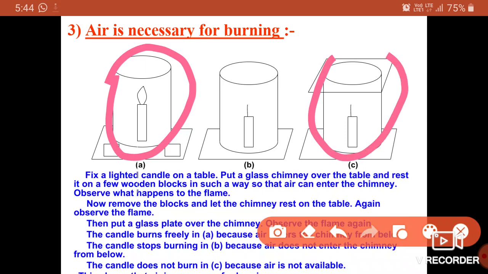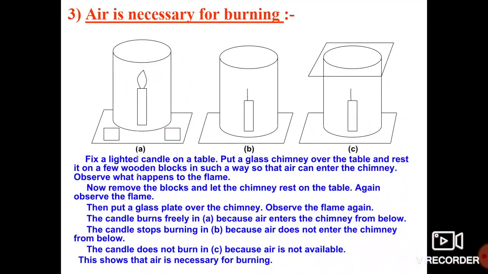Then what about picture C? Combustion is absent there. Why? Because in the third picture, the conical flask is covered by a plate, a wooden sheet. The wooden blocks prevent air from entering the flask.